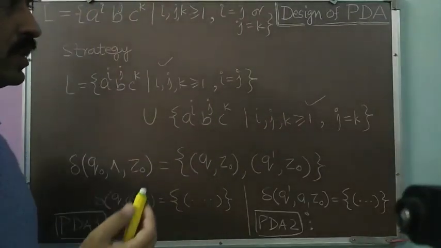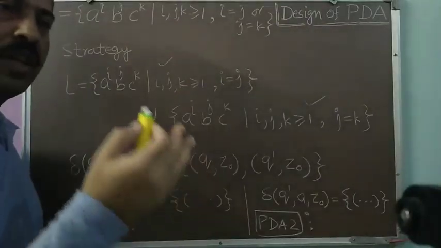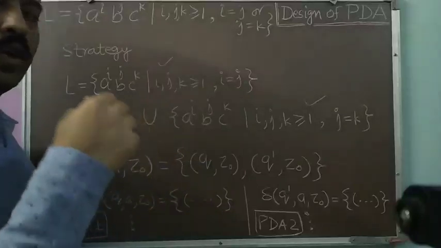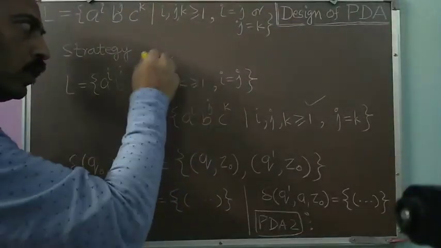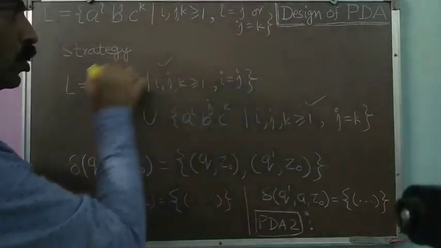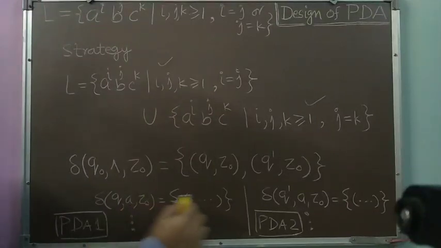And we have already discussed, if we are able to identify that a language is the union of two context-free languages, then we will be writing two PDAs corresponding to the first language and the second language separately. So we will write one PDA corresponding to the first language. Suppose I have written here, Q is the start state and Z0 is the initial push down store symbol. So I will be writing the required transitions. In this manner, I will be making my PDA 1.